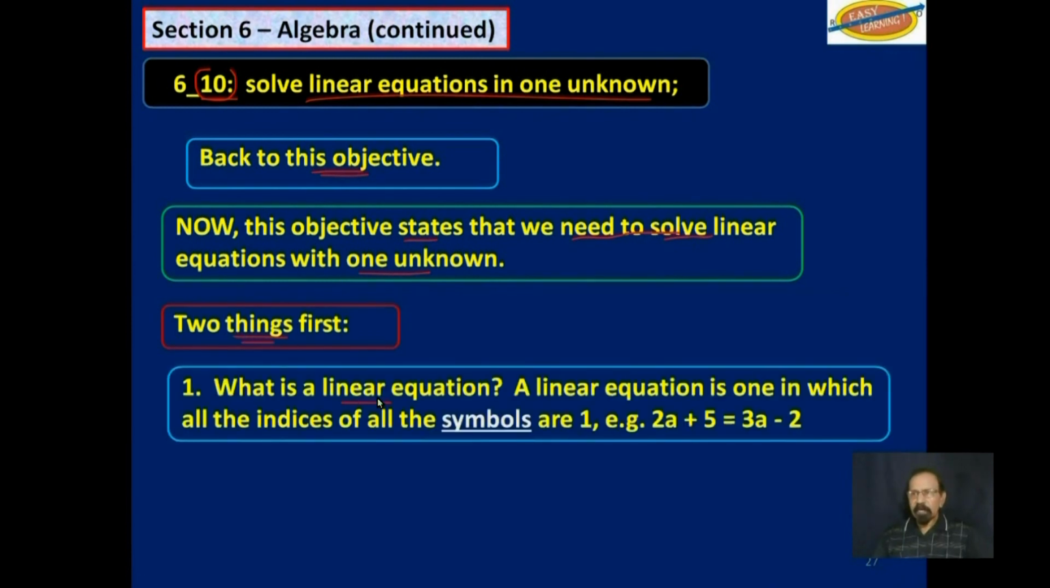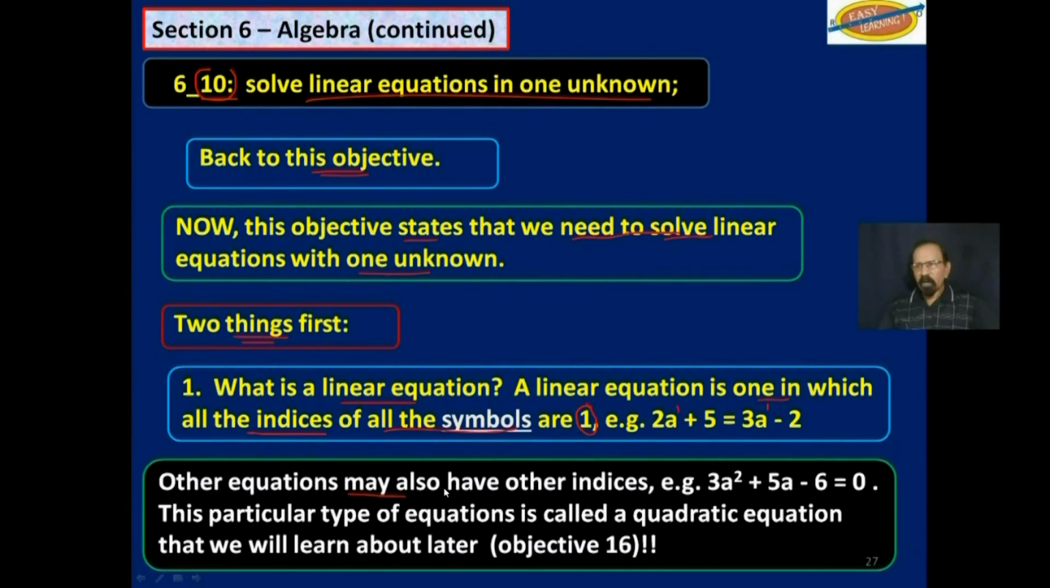What is a linear equation? A linear equation is one in which all the indices of all the symbols are 1. For example, 2a to the first power plus 5 is equal to 3a to the first power minus 2. Notice the indices of the symbol are 1. Other equations may also have other indices, like 3a squared. You do have a 5a to the first power here.